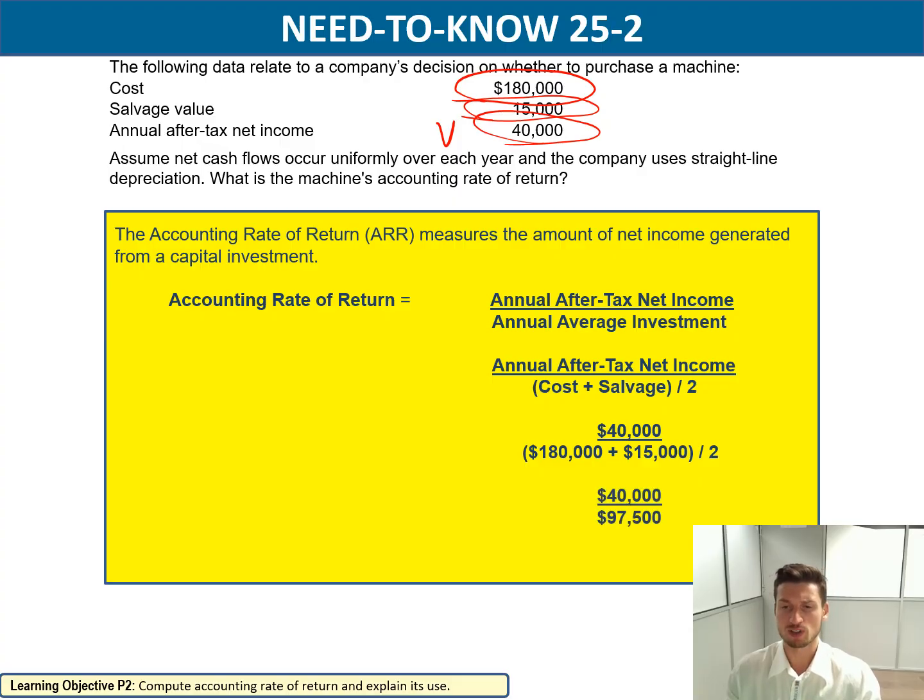We're going to get 40,000 over 97,500. And your ARR will be 41%, which is a really high number. It means that yearly your return on the income generated on your capital investment is 41%.